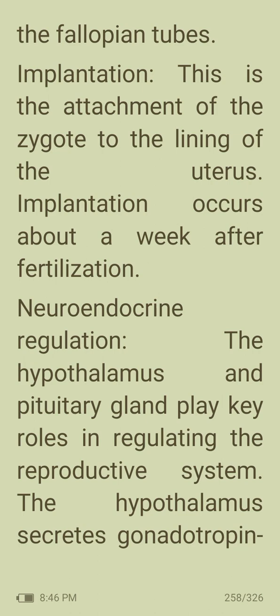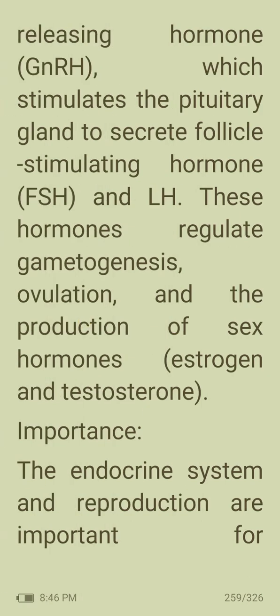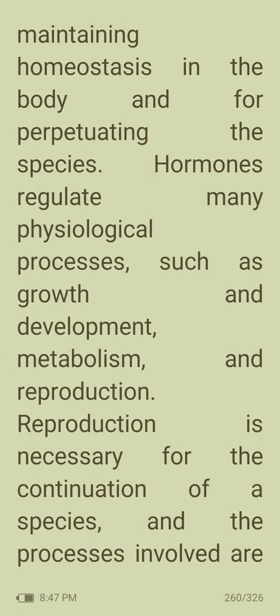The hypothalamus secretes gonadotropin-releasing hormone, which regulates the pituitary gland to secrete follicle-stimulating hormone and LH. These hormones regulate gametogenesis, ovulation, and the production of sex hormones, estrogen and testosterone. The endocrine system and reproduction are important for maintaining homeostasis in the body and for perpetuating the species.